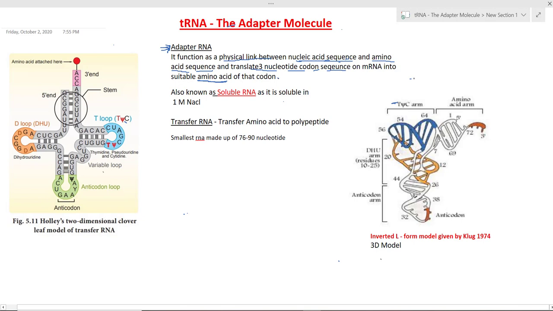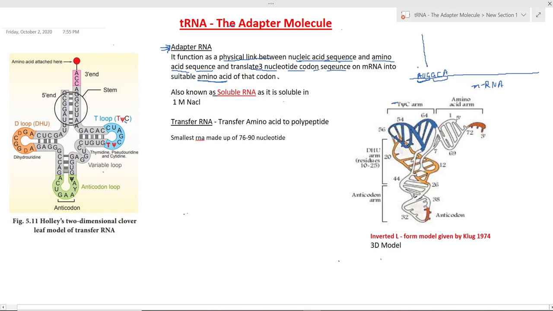So suppose there is an mRNA, we can see this is an mRNA. This is the messenger RNA formed after transcription. This messenger RNA has codons on it. These are different codons present on the mRNA. Actually, this is the first codon AUG and the next codon is GCA. So the tRNA reads this codon.